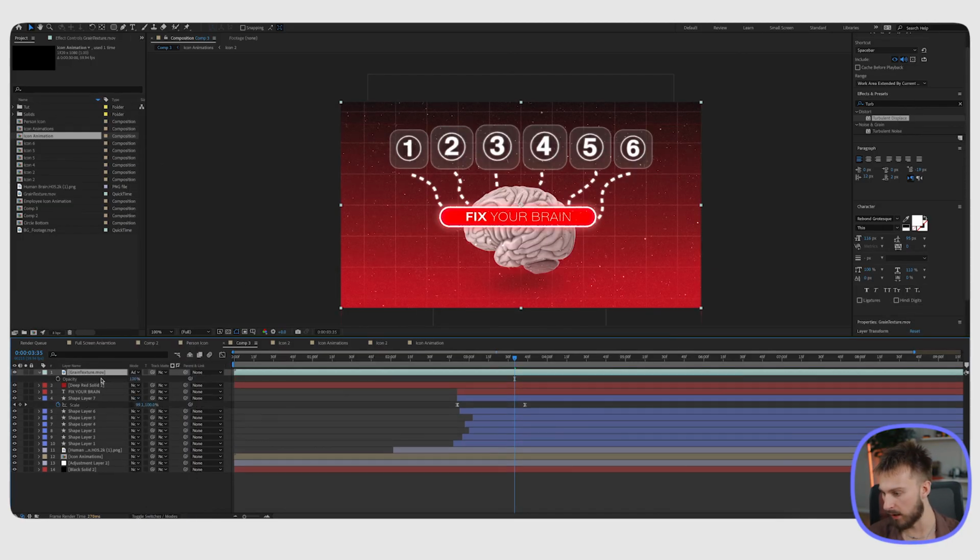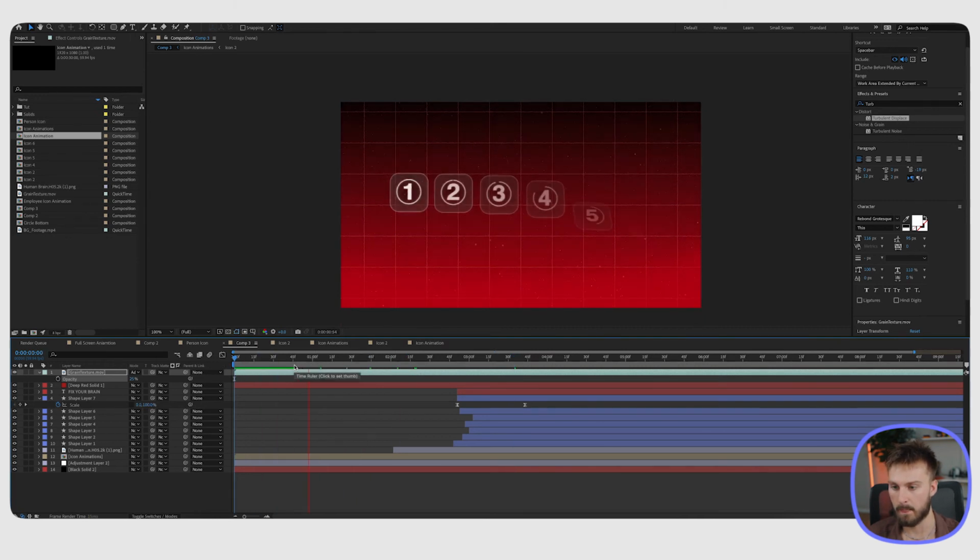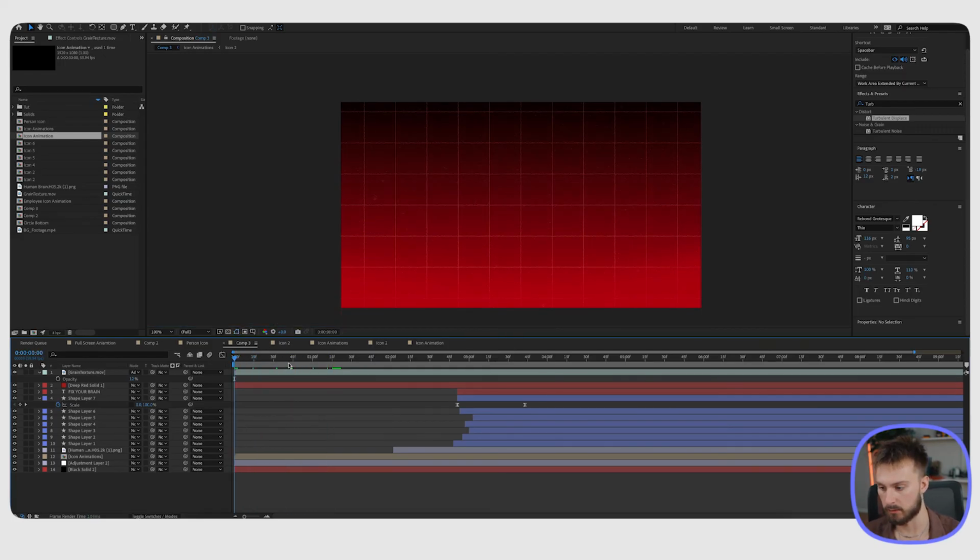Next thing to do is turn down the opacity. Probably going to just turn it to 25 and see how that looks. Okay, a little too much. Let's change it to 12. The key here is making this really subtle, so we'll see how this looks.